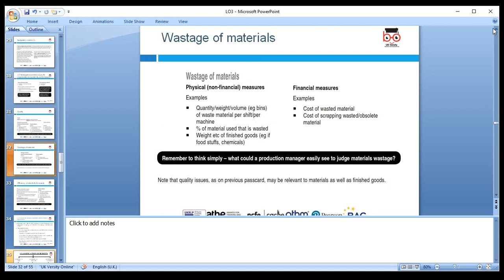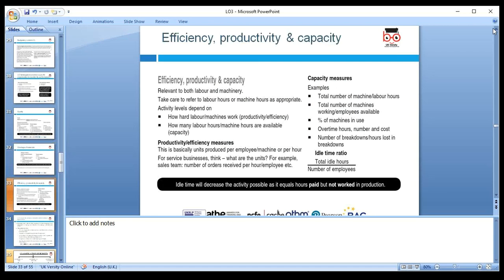Again, the service standards. Wastage always needs to be considered. Is it an example of quantity, weight, and volume? Bin waste, per shift, per machine. We can look around, and as a financial measure the cost of waste, how much cost of scrap and obsolete items. So these need to be calculated to make the budget effectively, and we'll carry on reflecting on how effectively we have the budget and how we perform as a manager.